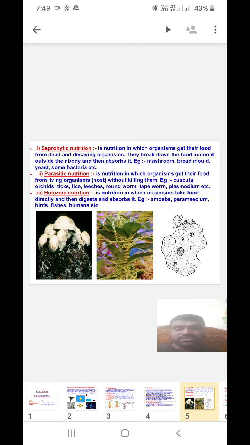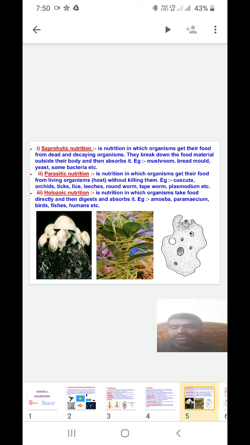The first one is saprophytic nutrition. In saprophytic nutrition, organisms get their food from dead and decaying organisms; they break down the food materials outside their body and then absorb them.